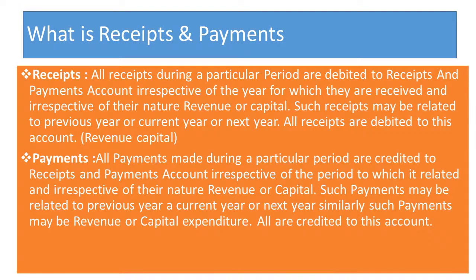Similarly, the same applies to payment. Whether the payment is related to the previous year, current year or next year, but it is paid, we have to record it in the books of account, that is, on the payment side of the receipt and payment account, because we have paid. We are least bothered what nature the payment is, recurring or non-recurring. We have paid, cash is going out, so that is why it is to be recorded on the credit side of the receipt and payment account, and all the payments are credited.